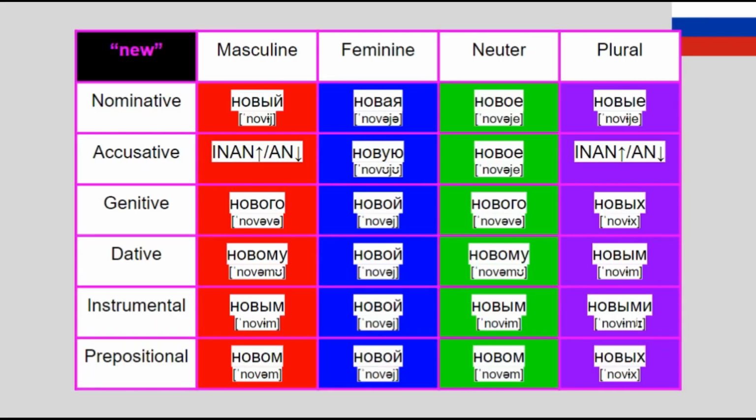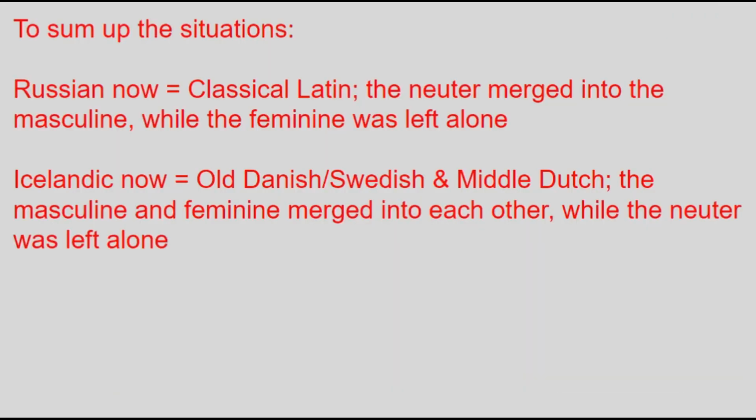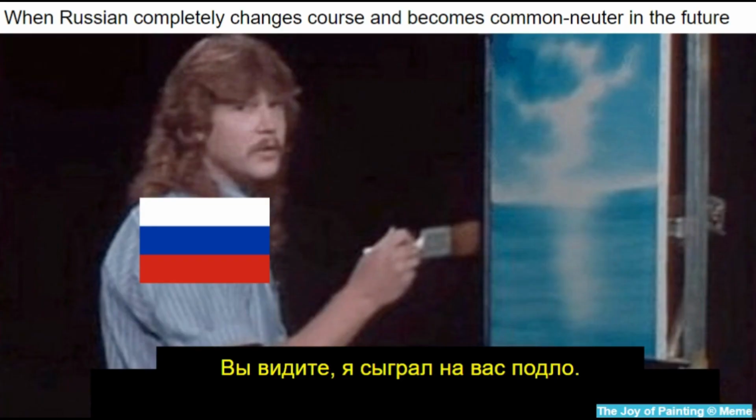Compare this with Russian adjectives, where the masculine and neuter are identical in many cases while the feminine looks different. This is basically where classical Latin was at, leading to most modern Romance languages having a masculine-feminine gender system. I'm not necessarily predicting that this is where Slavic languages are going, but it is a lot more likely than Russian developing a common-neuter system.